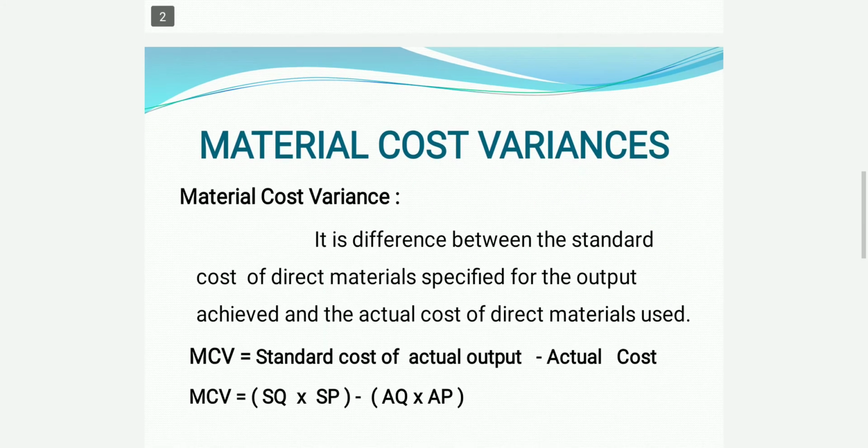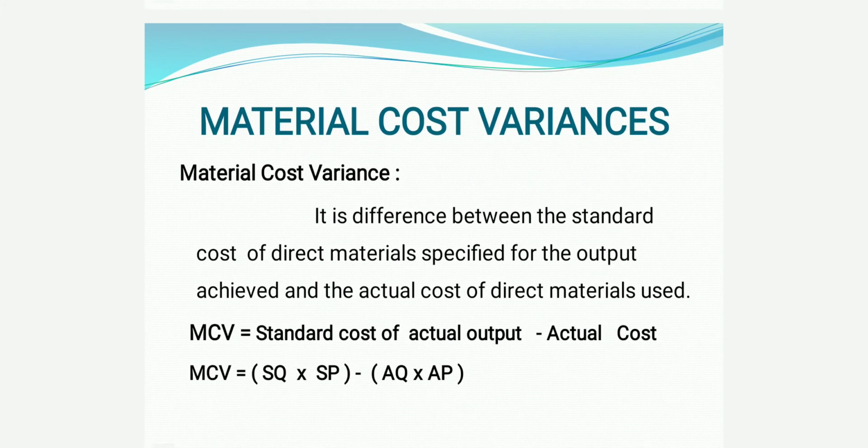Material variances. There are five types of material variances. First, material cost variance; second, material price variance; third, material usage variance; fourth, material mix variance; and the last one is material yield variance. First one is material cost variance.